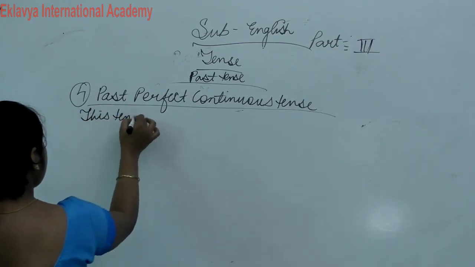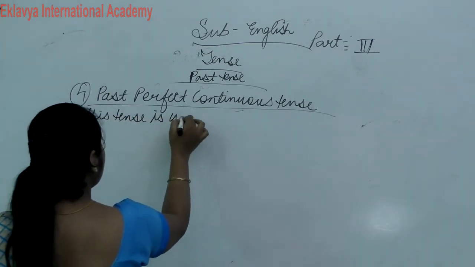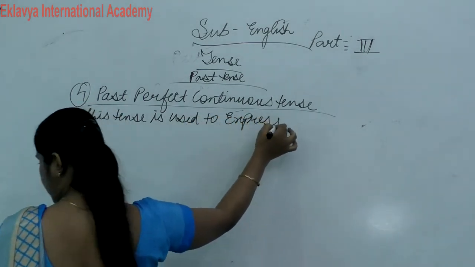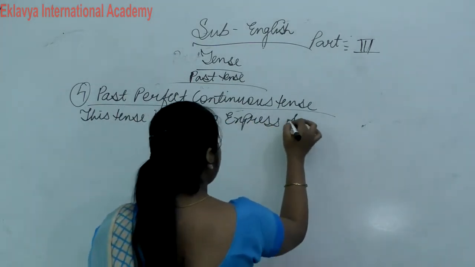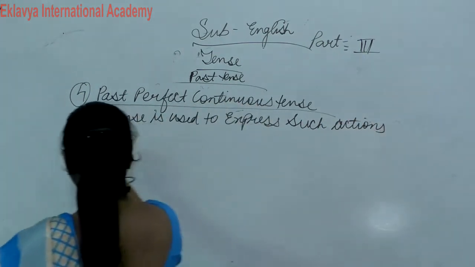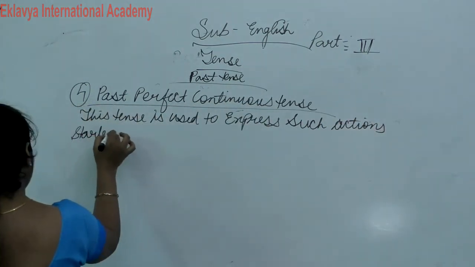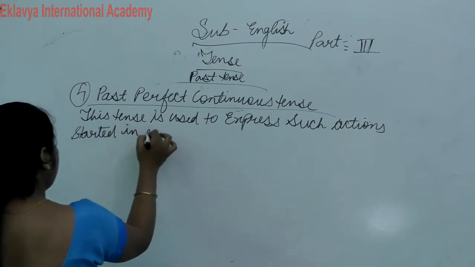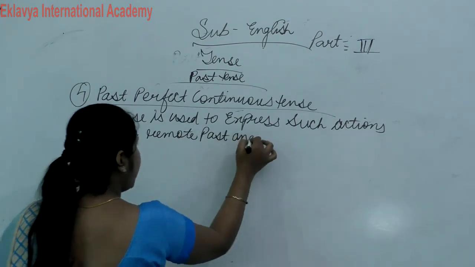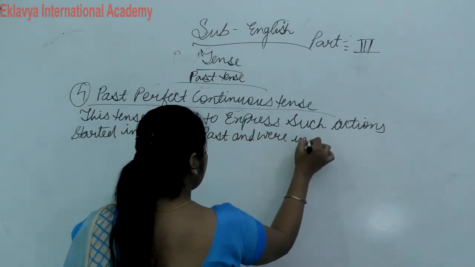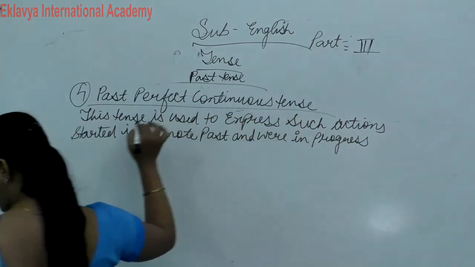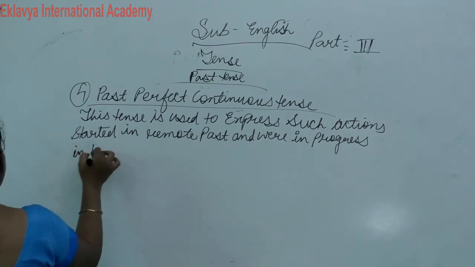This tense is used to express such actions started in remote past and were in progress in the past.